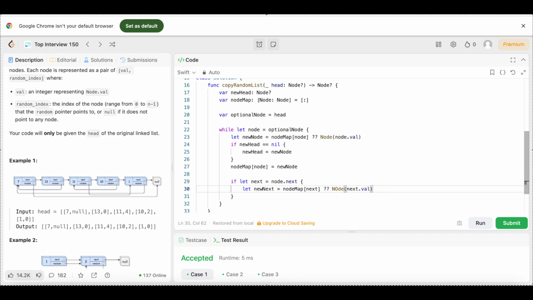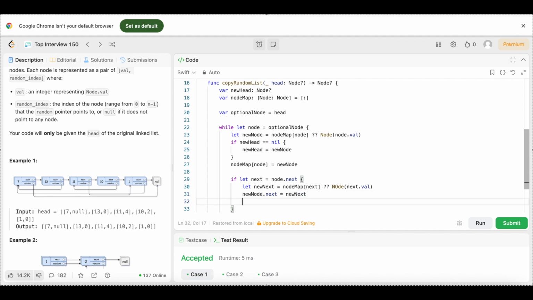Then we're going to come down here, we're going to say new node dot next equals new next. Then we're going to say node map, square bracket next, equals new next.